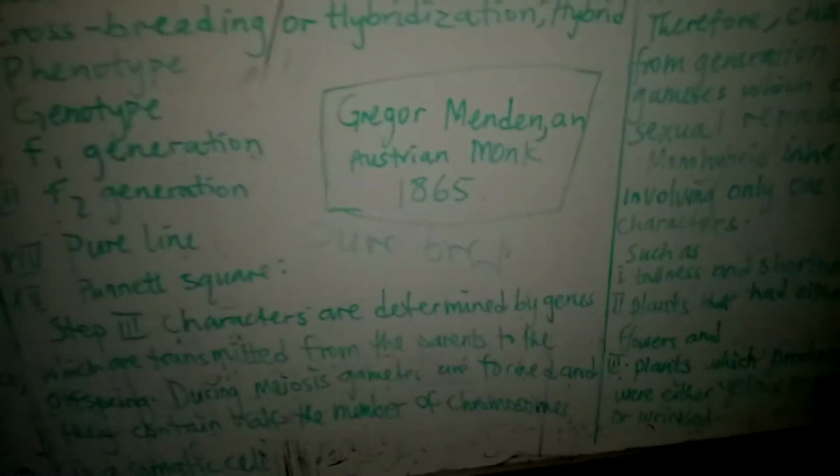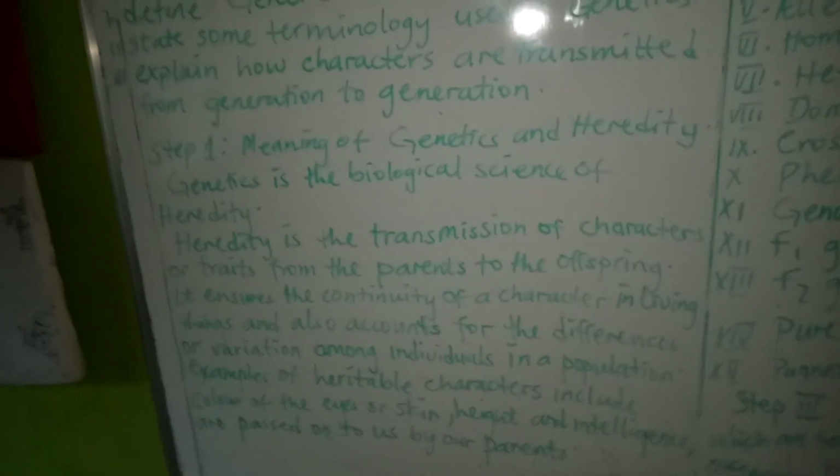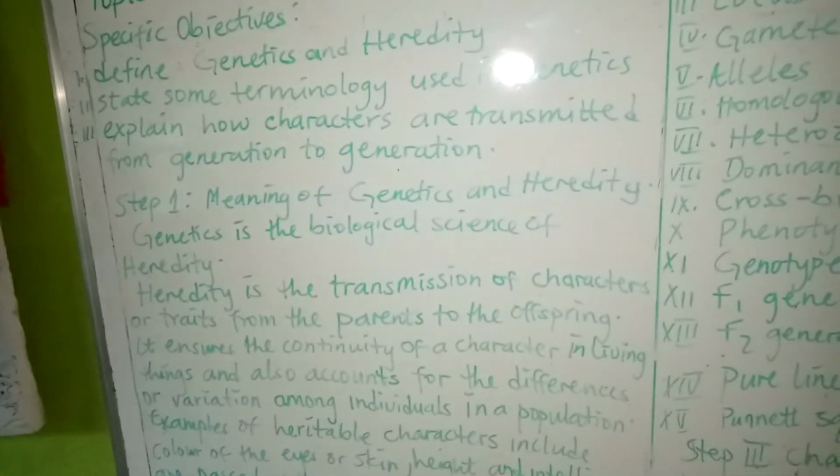Now, having covered monohybrid inheritance, which is looking into one character, we are seeing how a character is transferred from generation to generation. We are also looking into some of the types. In the course of this topic, we are going to see a lot of terminology. We are also looking into the meaning of genetics and heredity.